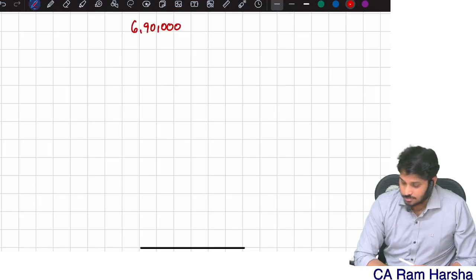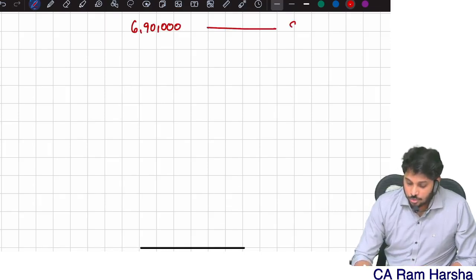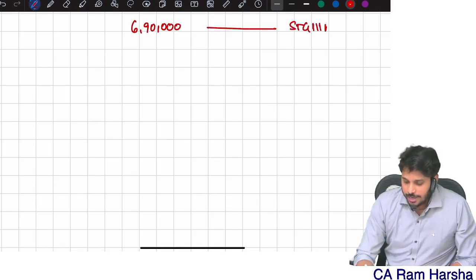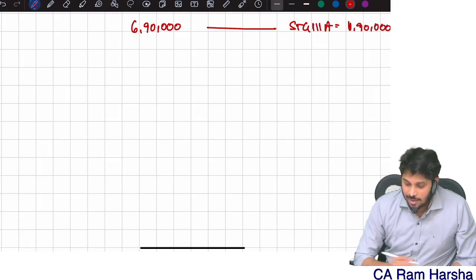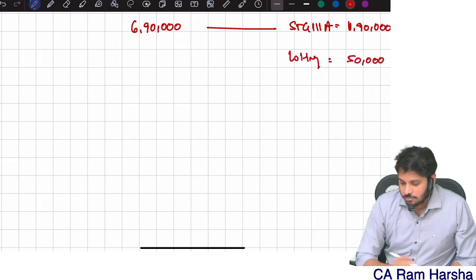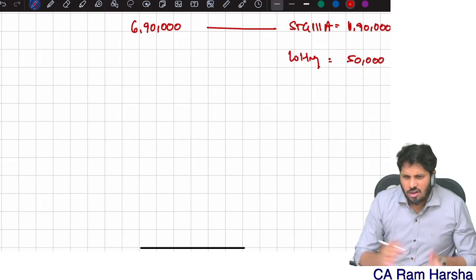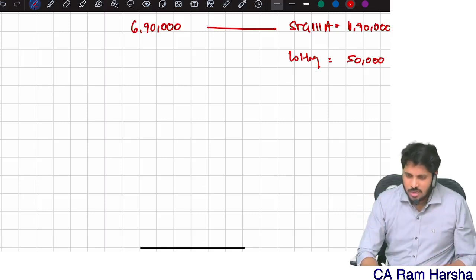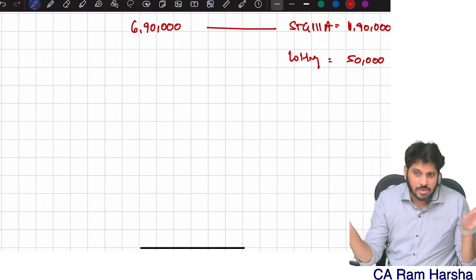Now, for example, my total income is 6,90,000. If I show the breakup, short-term capital gain under 111A is 1,90,000, and lottery income is 50,000. Remaining are all normal incomes. I am not bothered about the normal incomes, only the special incomes.